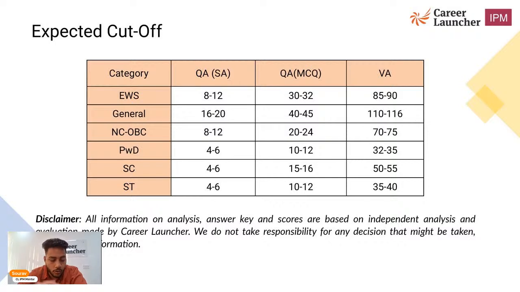So if you are scoring somewhere around 200 or 200 plus, as a general student, you can feel safe, I will say. Also, this analysis totally depends on the reviews students have given, so it may go slightly up or down.